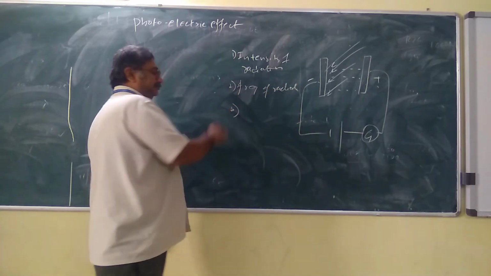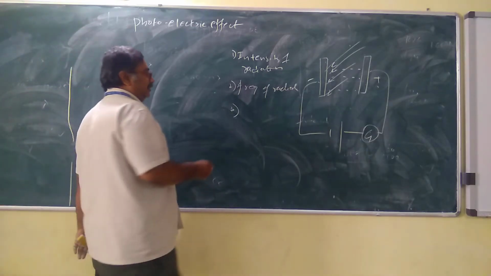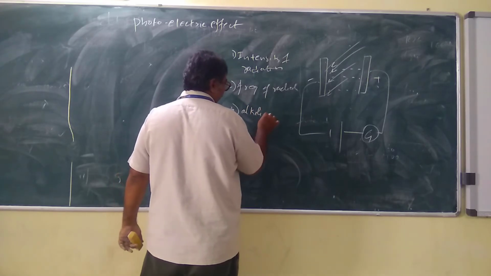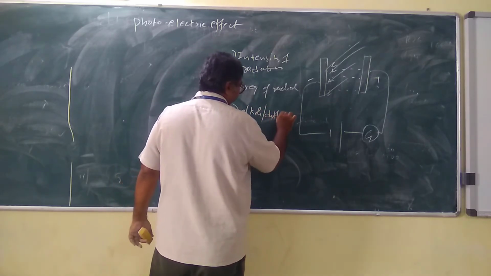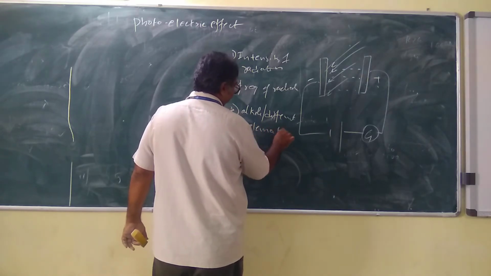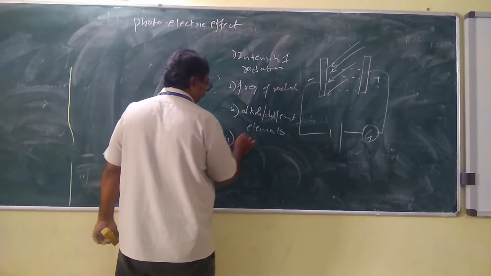And the third one is different kinds of alkali metals, basically different materials, different elements. And the fourth one is the stopping potential.